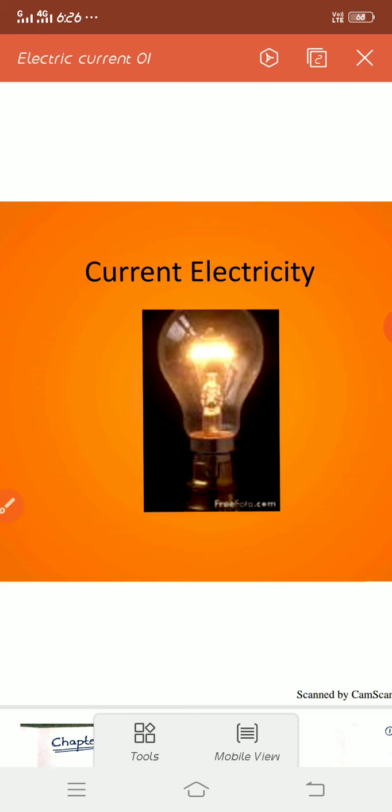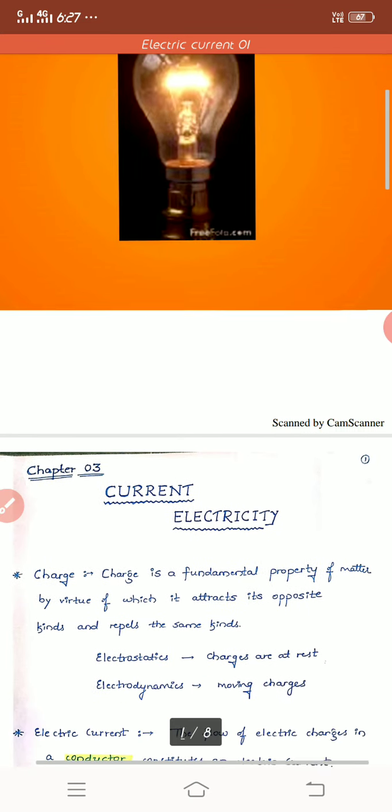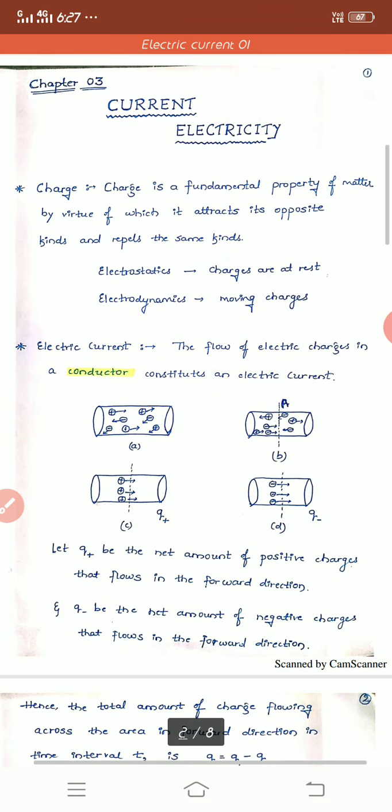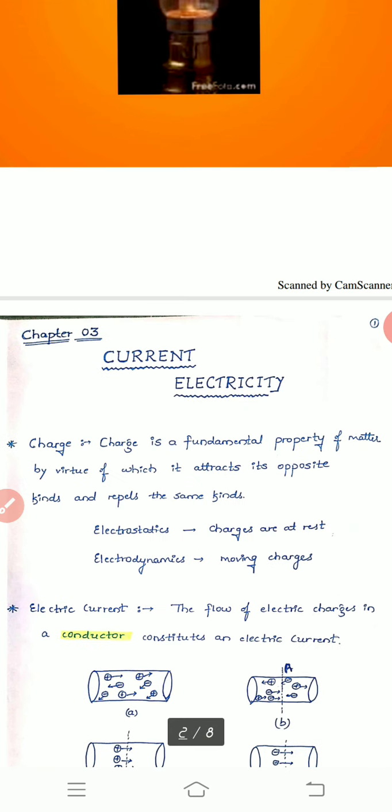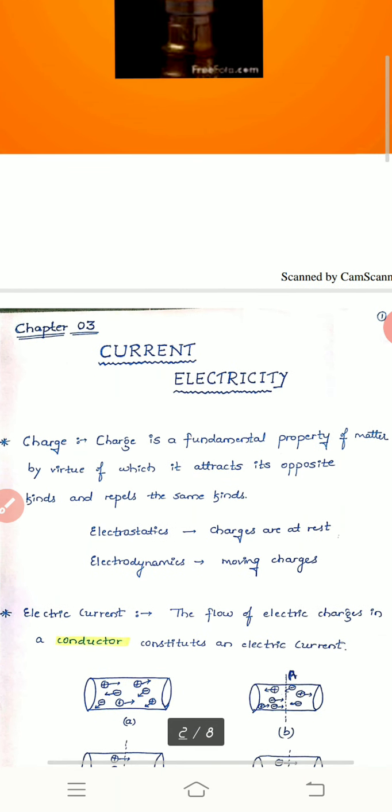So before understanding current electricity, I think we have to revise what charge is. Charge is one fundamental property of matter, like mass, length, temperature, density, intensity, and time are fundamental properties.